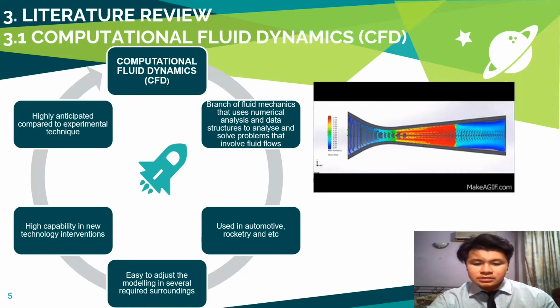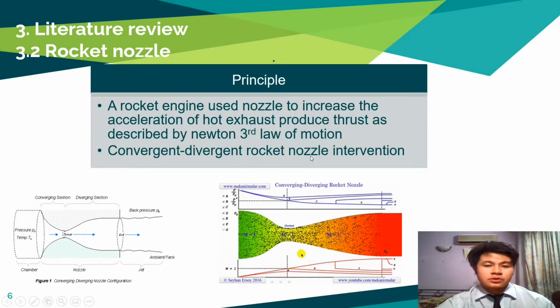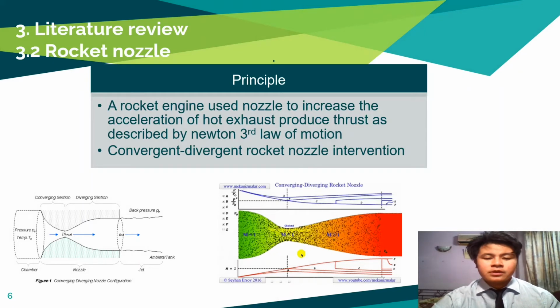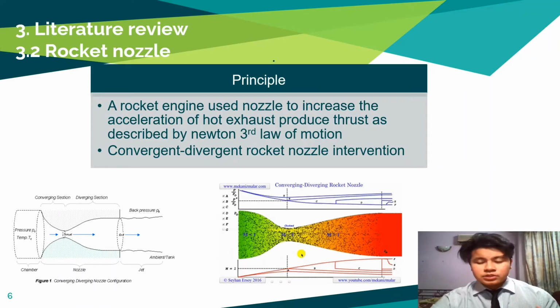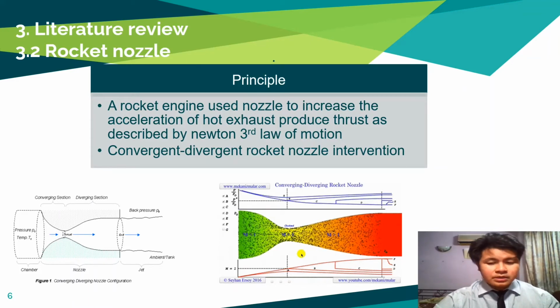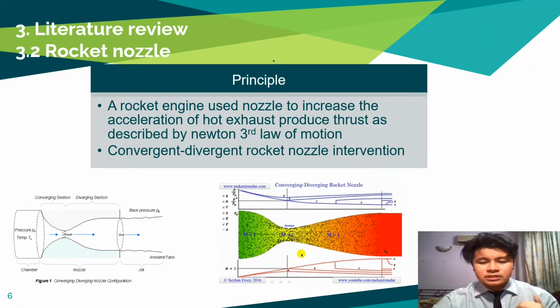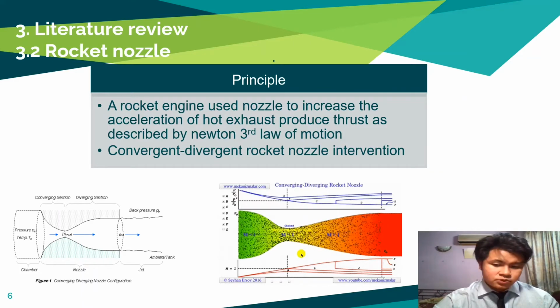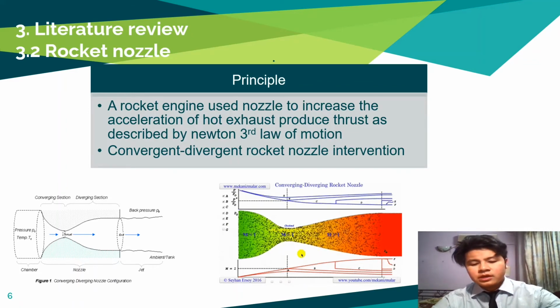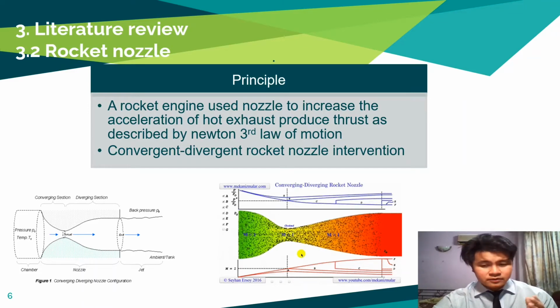The figures on the slide show the analysis of the fluid inside the nozzle, showing its Mach number in the coloring from the converge to diverge sections. As we know, the rocket nozzle carries out its specific function to increase the velocity of a fluid such as water or gas as it passes through it. It is used widely in applications involving piping, aerospace, the construction industry, and others. The function of the nozzle doesn't stop there. It functions to accelerate fluids from one stage to another. A nozzle is also able to carry out other specific functions, such as to control the speed and mass flow rate, and to direct the fluid as it passes through it.